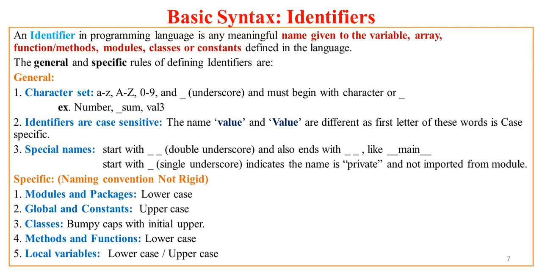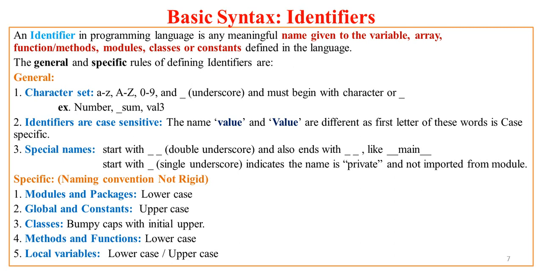Now identifiers are case sensitive. Basically, for example, my name is Sunil. If I write it as sunil in all small case letters or lowercase letters, and if I write Sunil with initial letter S as a capital, it doesn't make any difference for you. It is Sunil, my name. But for a language, these two things are different.